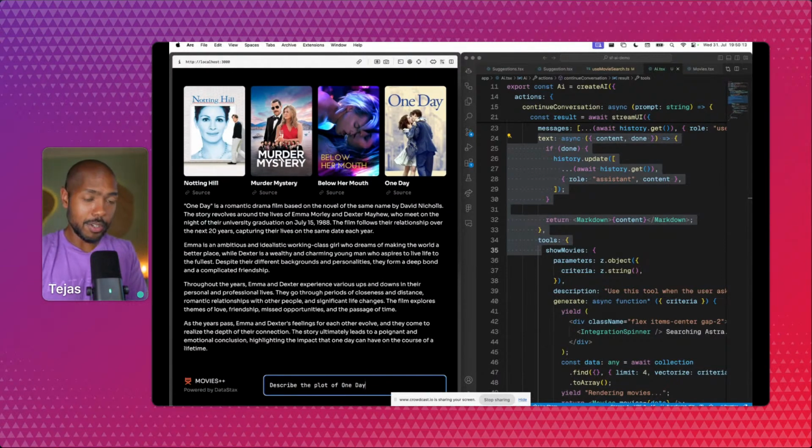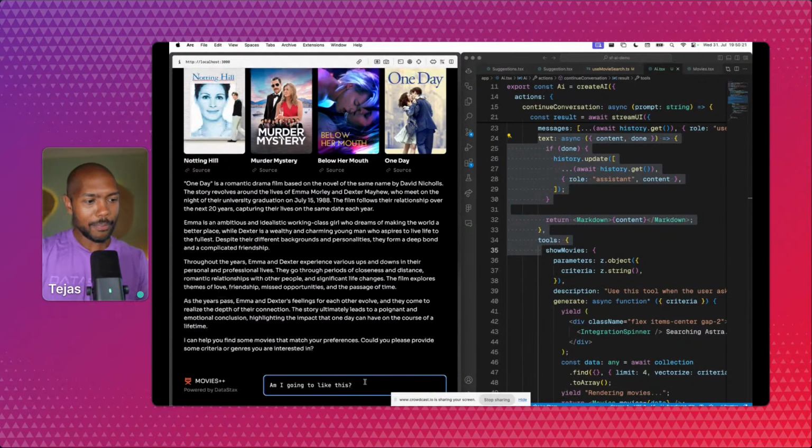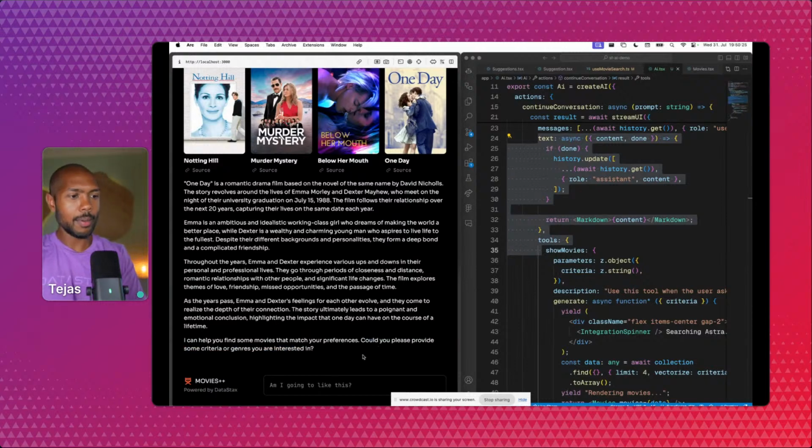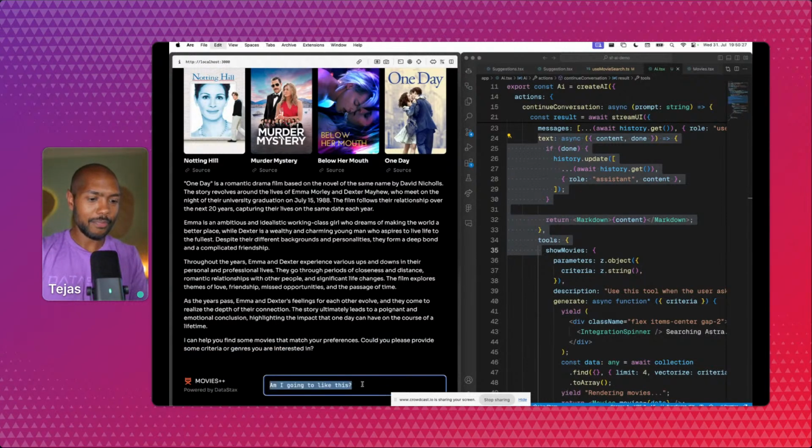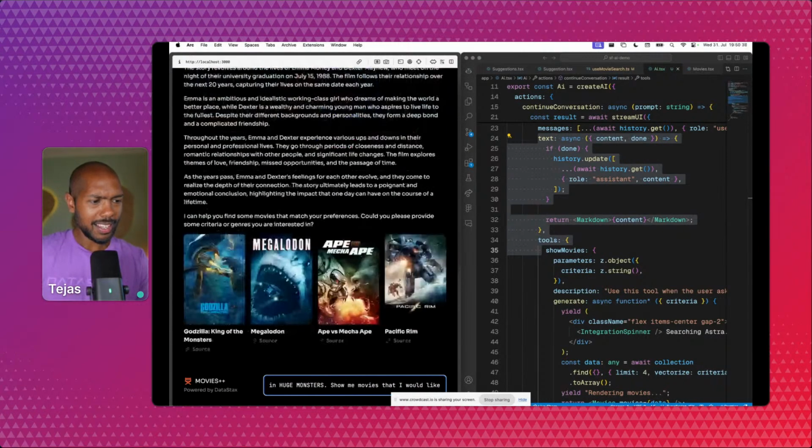And you could, in the future, when you have enough context about yourself in a vector database, ask, am I going to like this? Now it has no idea of knowing, of course. But see, it's like, could you give me your preferences? But if it knew that I am interested in huge monsters, show me movies that I would like.